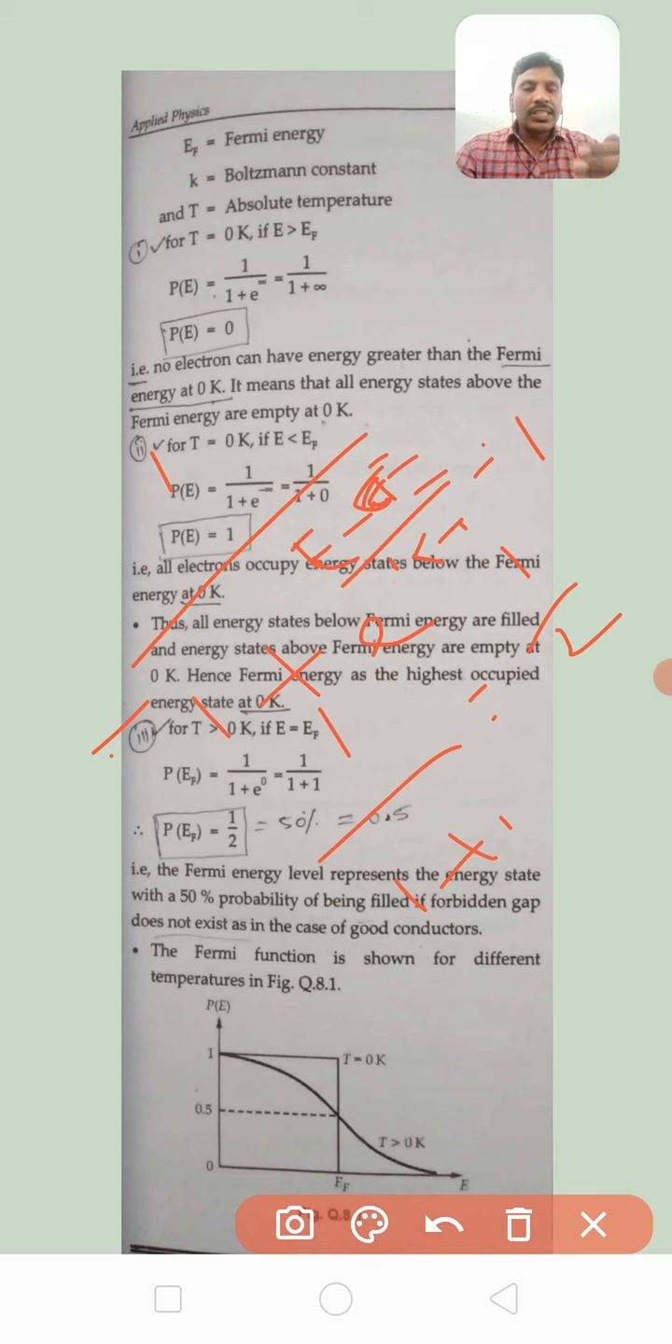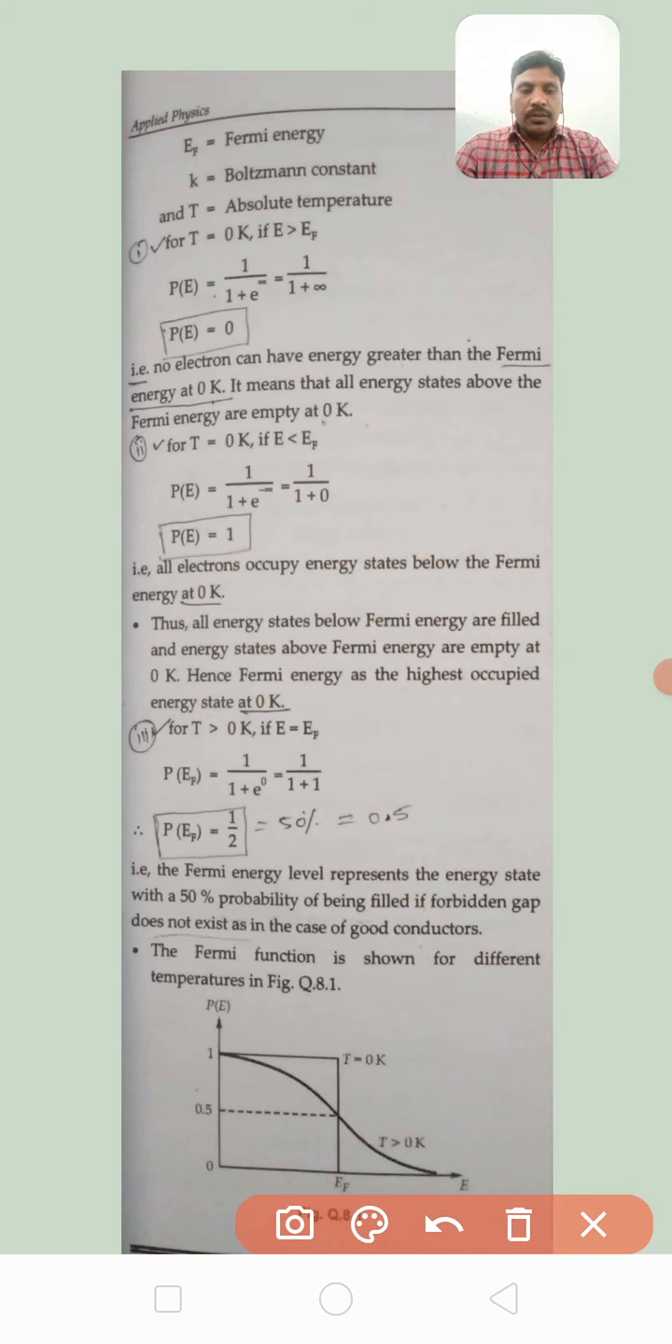So this tells us the Fermi level lies between the conduction band and valence band, at the center of the forbidden gap. It also tells us the number of electrons and holes are equal in an intrinsic semiconductor. This is a very, very important concept, otherwise we cannot understand the further topics. Clear? Right, listen to me. The Fermi energy level represents the energy state with a 50% probability of being filled, if the forbidden gap does not exist, as in the case of good conductors. This is a very, very important concept.